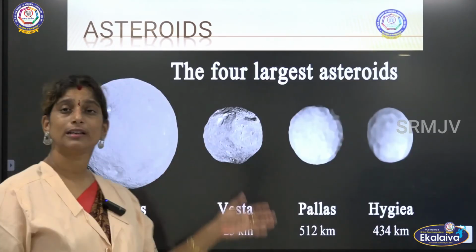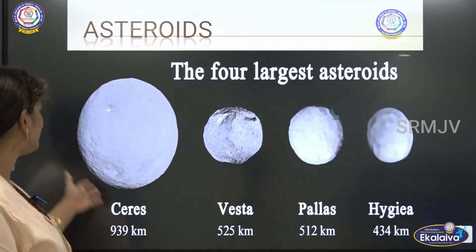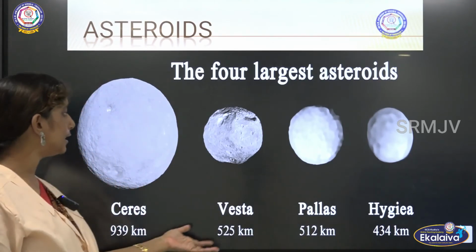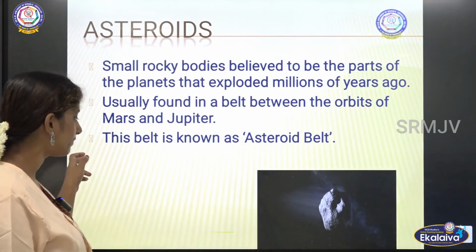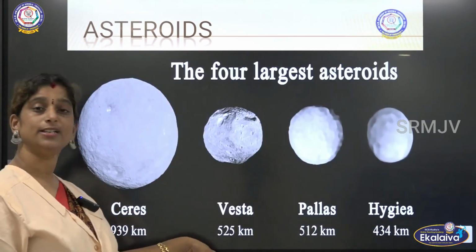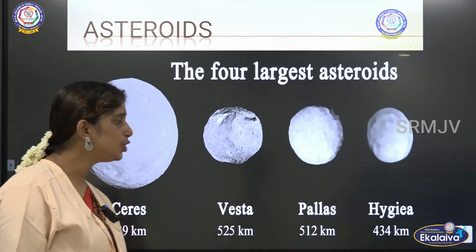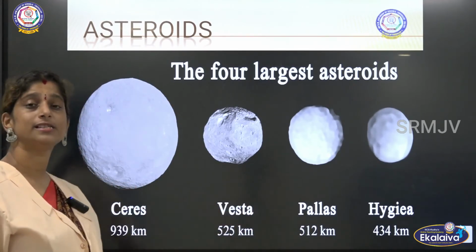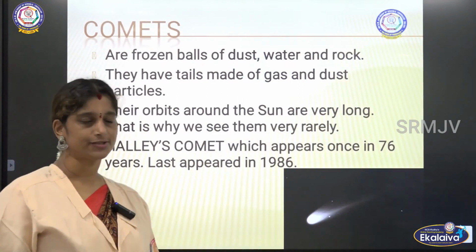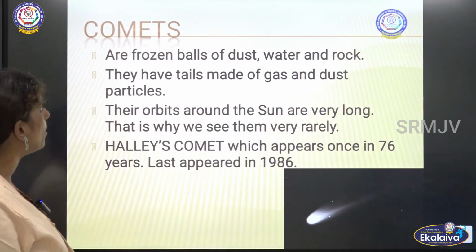So we have the four largest asteroids: Ceres, 939 kilometers; Vesta, 525 kilometers; Pallas, 512 kilometers; and Hygiea, 434 kilometers. These are the four largest asteroids. Now we will see about comets.